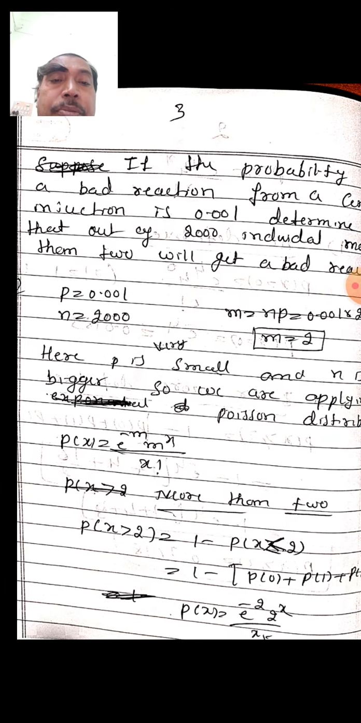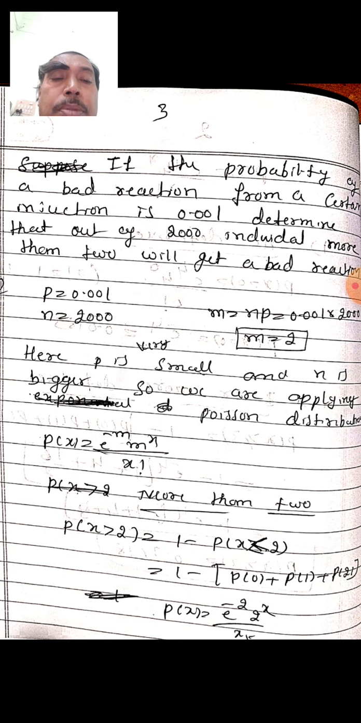Now replace in P of x. Since e power minus 4 is a constant, take it outside. When x equals 0, 4 power 0 is 1 and 0 factorial is also 1. Plus when x is 1, 4 divided by 1 factorial means 4. When x equals 2, 4 square is 16 divided by 2 factorial, which is 8. That is 1 plus 4 plus 8, which is 13. So 1 minus 13 times e power minus 4 gives 0.7618. This is the probability when x is greater than or equal to 3.